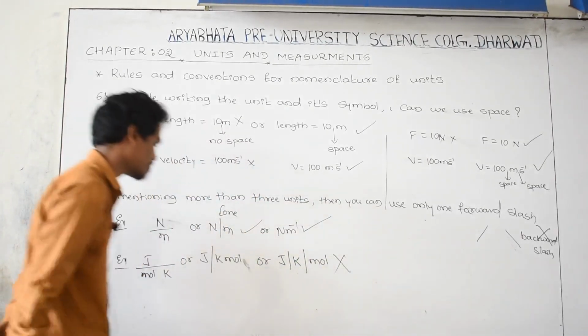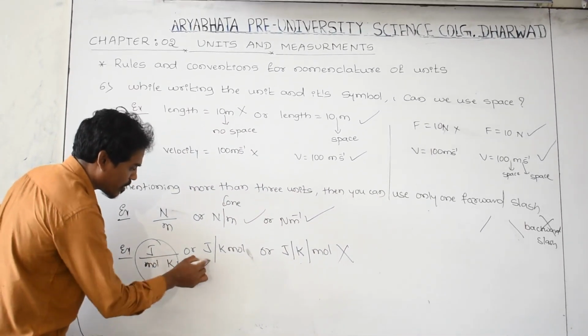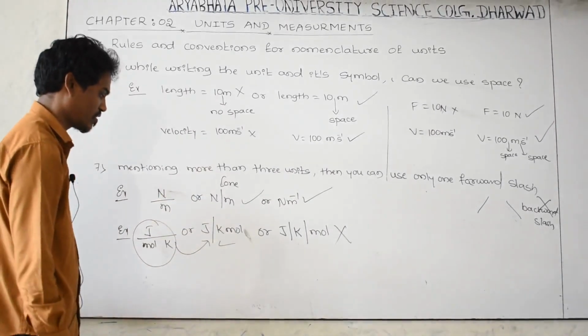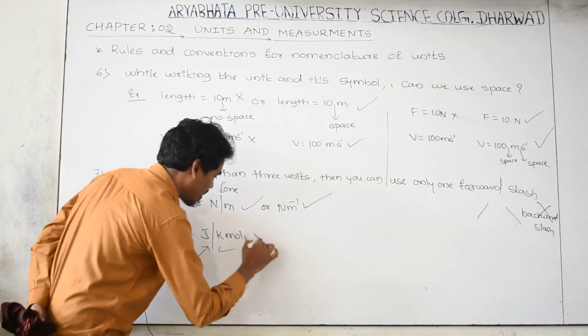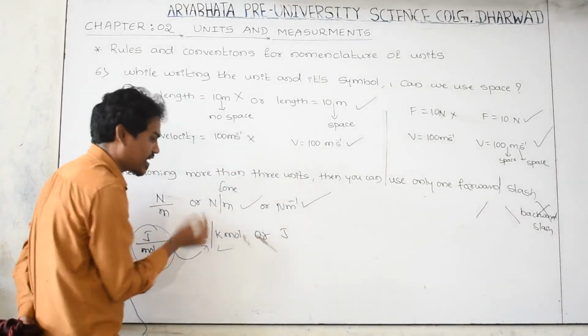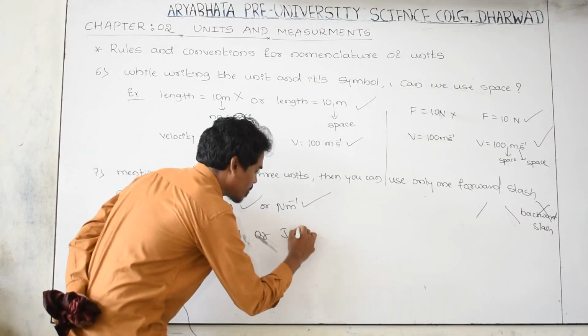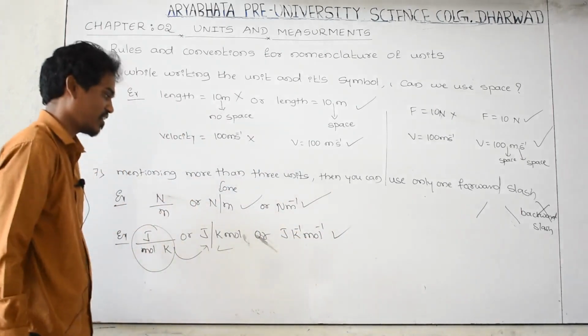This is wrong. Whenever you are expressing this one in this form, yes, this is right. But this is wrong. Or else we can write this one with Joule. If you take K on numerator, K becomes -1, mole becomes -1. Yes, this is also right.